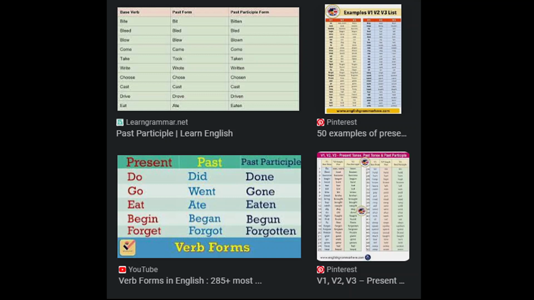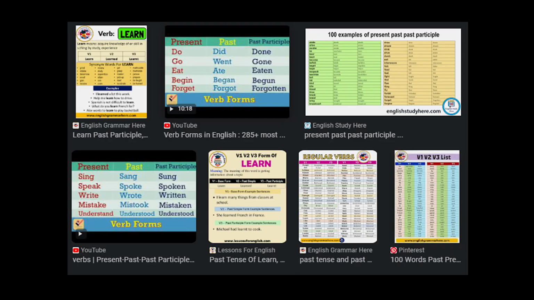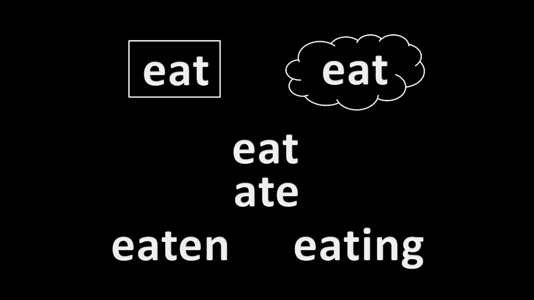These three together. But properly, the participles are not part of the verb. They're something different. They partake of the verb. And traditionally we call them the past participle and the present participle, or the gerund.